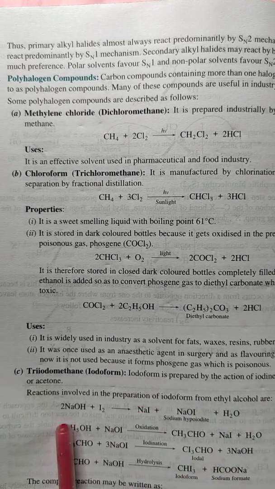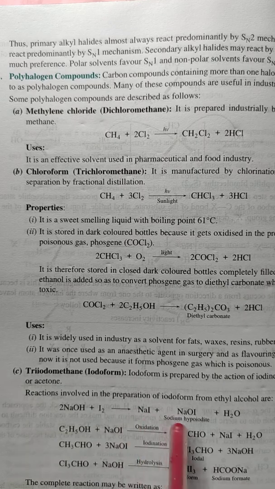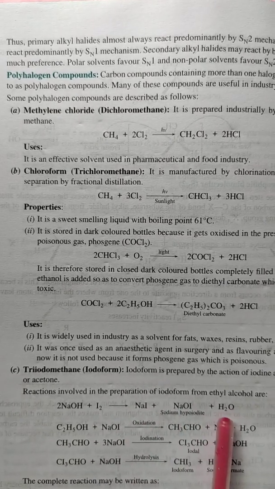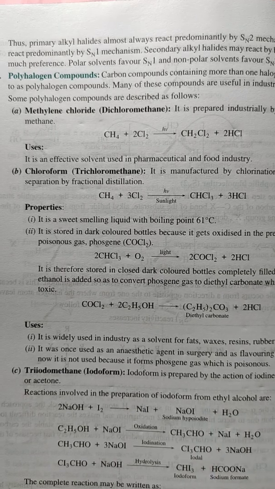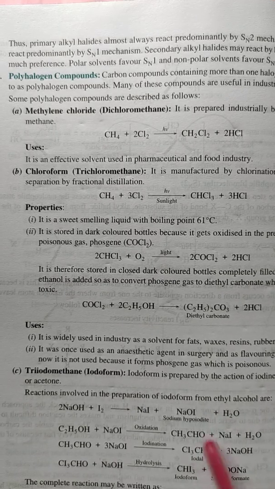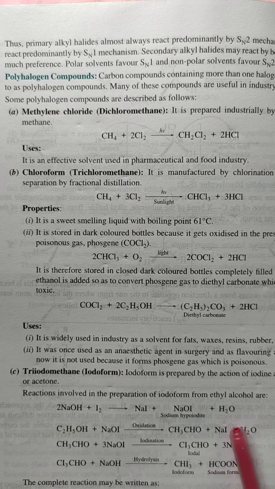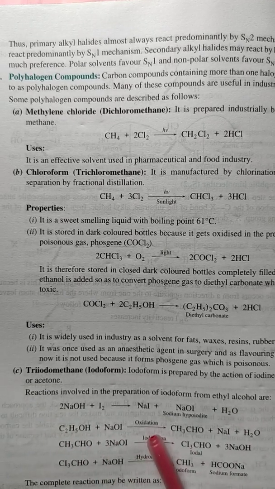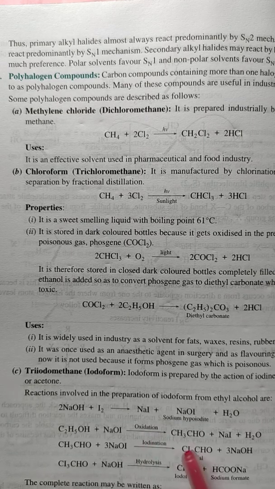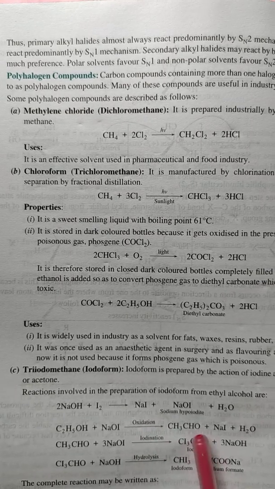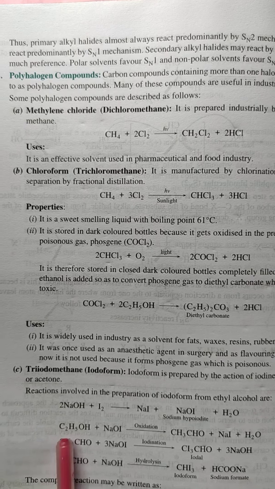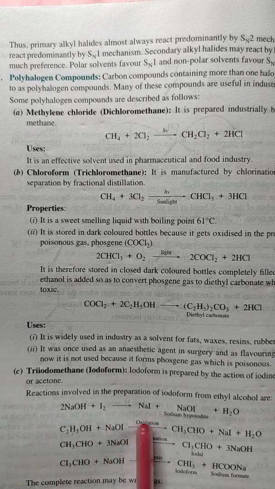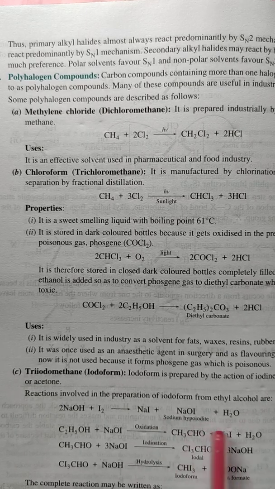We have sodium hydroxide plus iodine giving NaI plus NaOI plus water. Now when ethyl alcohol is made to react with NaOI, by oxidation we get CH3CHO. So you can see in the first step sodium hydroxide reacts with iodine to give sodium iodide and sodium hypoiodite plus water.